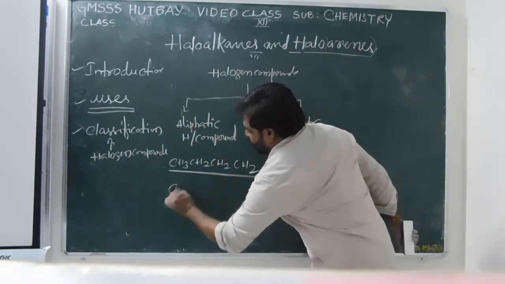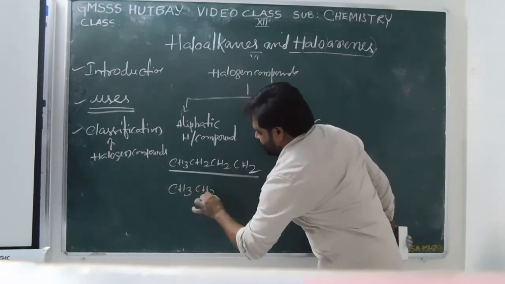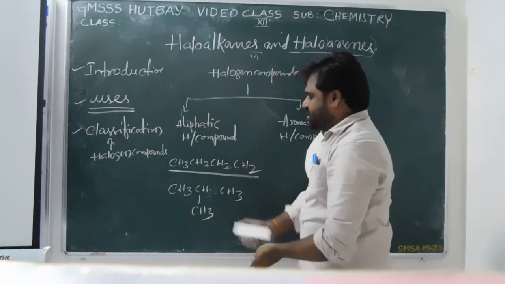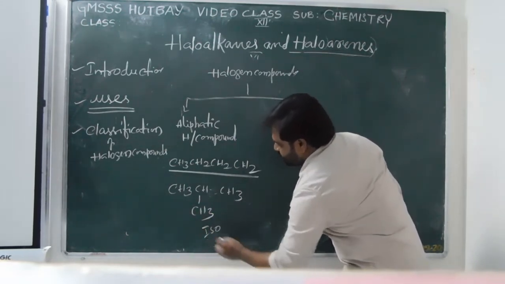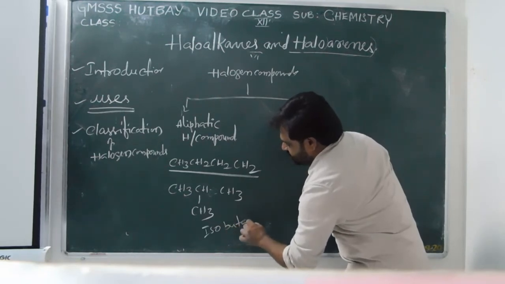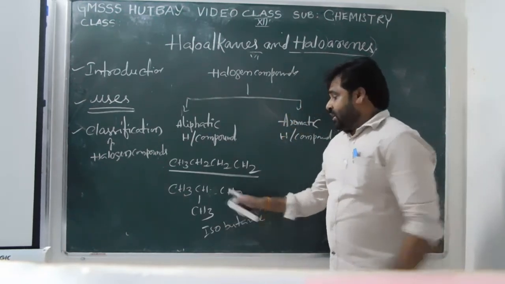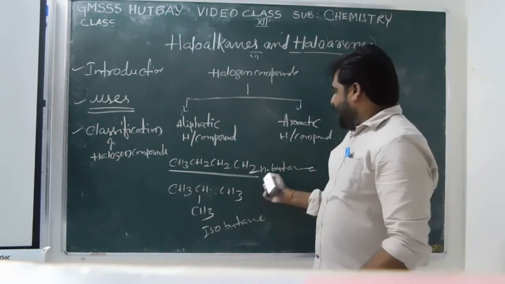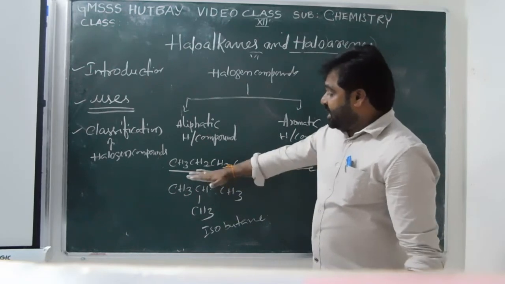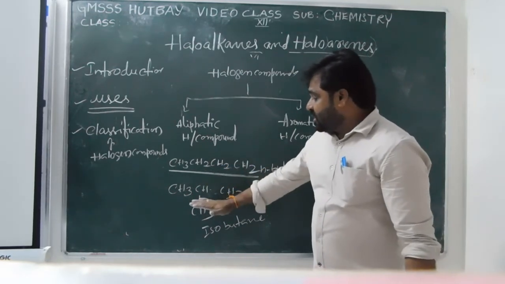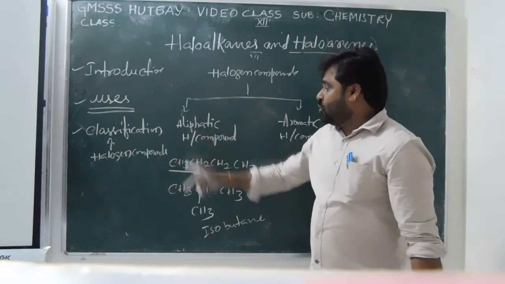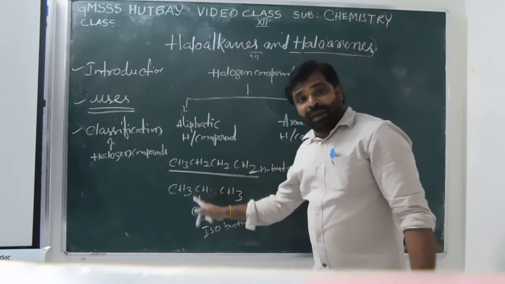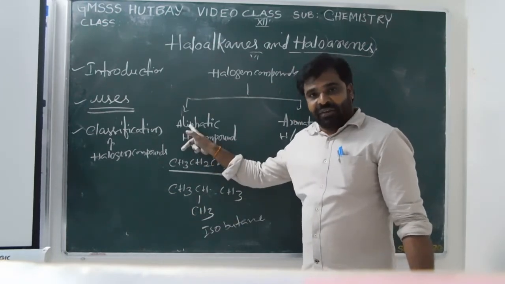For example, one more, CH3, CH2, CH3, with a branch CH3. This is isobutane. This one is n-butane. N-butane, isobutane. That means this looks like a chain. This one looks like a branch. Both belong to aliphatic. That means the carbon compound which contains a chain or branch is called aliphatic. Clear? Aliphatic.